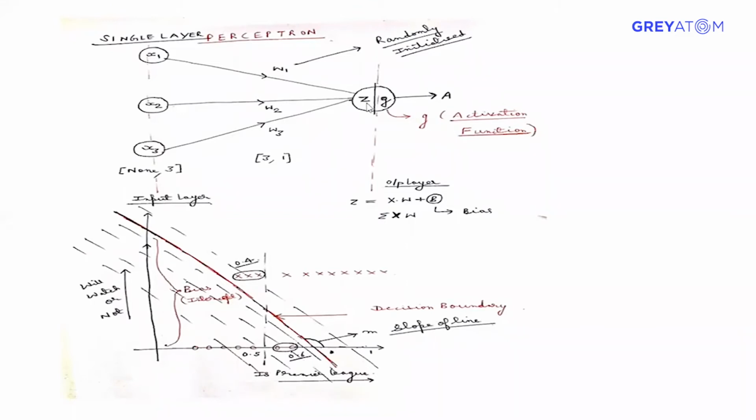So why are you using an activation function? What is the objective? You want to classify whether that person will be watching the Premier League or not. So how do you classify? You come up with a probability. And what is the probability range? It is between 0 and 1. But Wx plus B could be any number. It could be up to 100 or it could be negative. So you want to squash it between 0 and 1. Let me show you how it squashes.